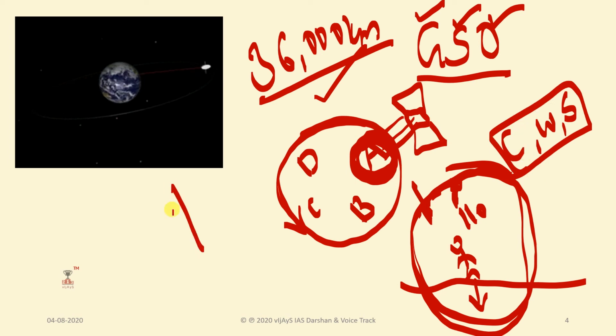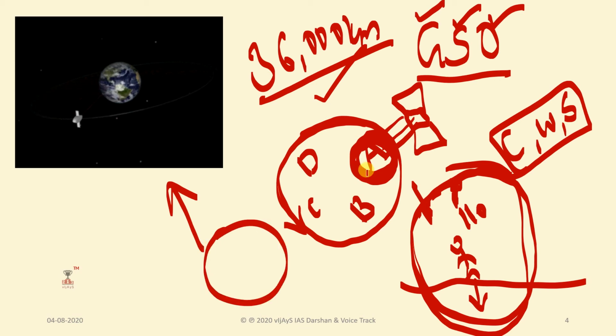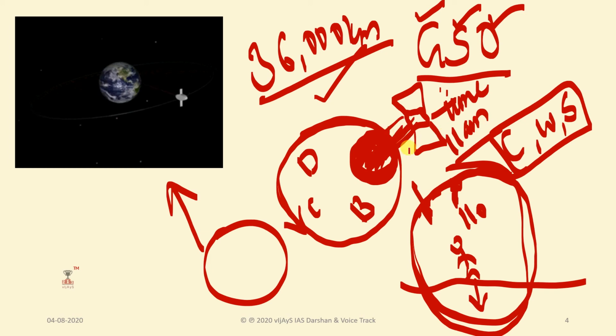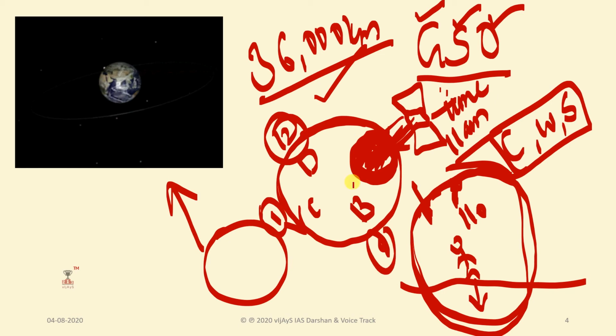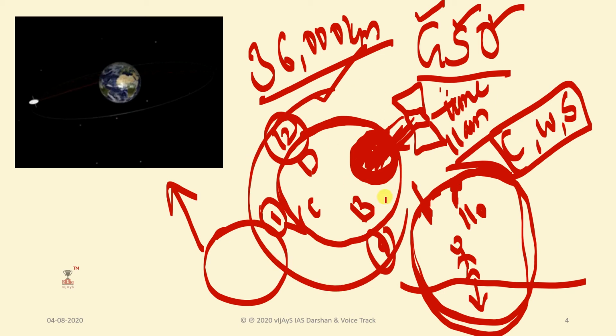In this diagram, if you see, the total Earth rotates, and the satellite covers only one particular area at one particular time. At 11 o'clock it is at this position, at 12 o'clock here, 1 o'clock here, 2 o'clock here, and so on. That means at a particular unit of time, the satellite or the orbit will be touching that area at that period of time.